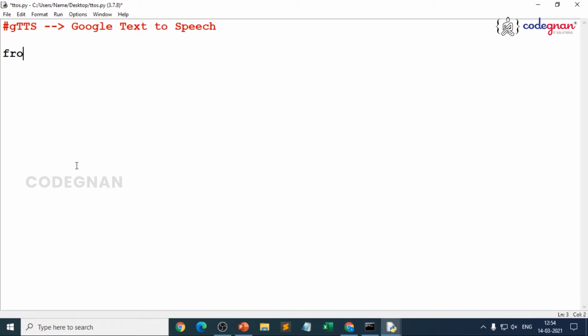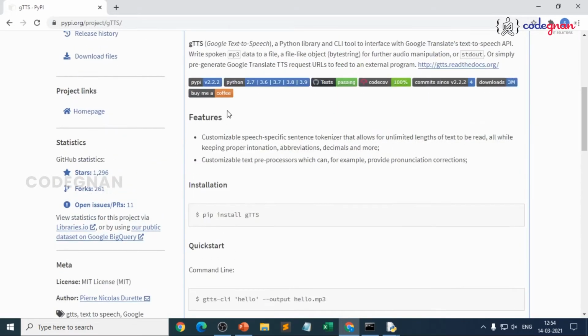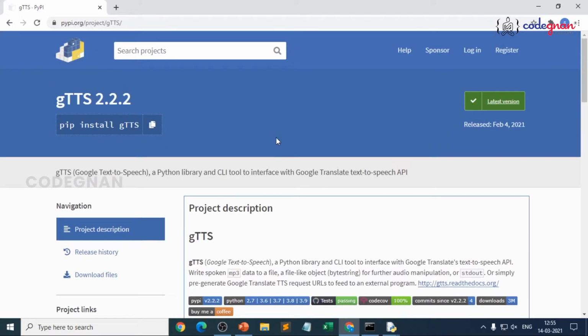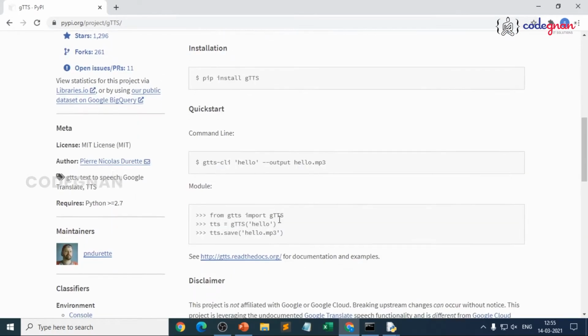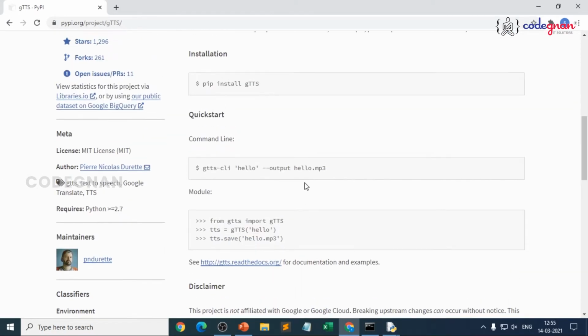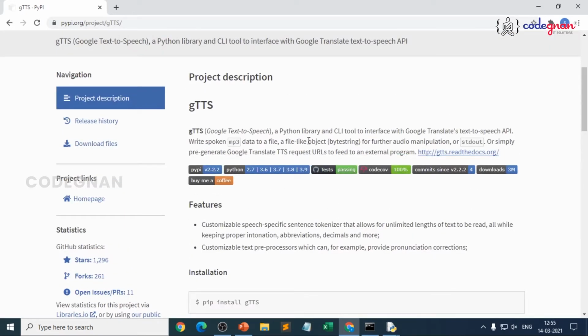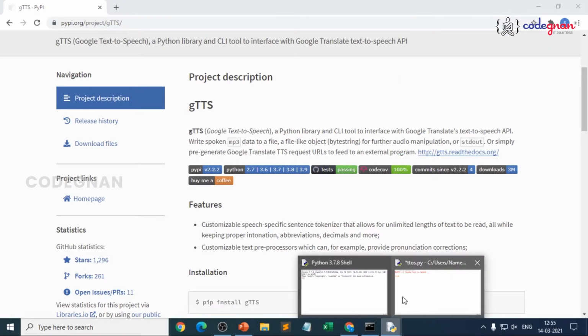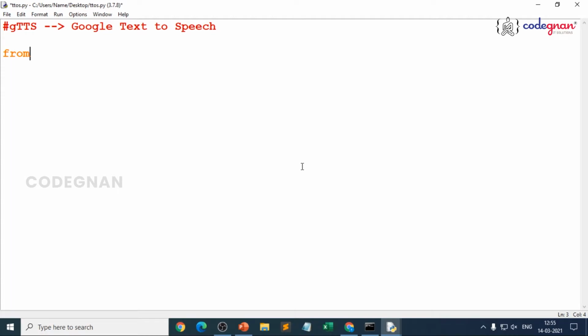How do you do it? Refer to the official documentation. That's where the Python Package Index will provide you, and you can see the number of stars and forks. Always just see the pip command, go through the description and start working on it. That is the reason there is nothing like core or advanced in Python. I always keep telling it: we only install the particular package, get the directory of it, and use our particular function.